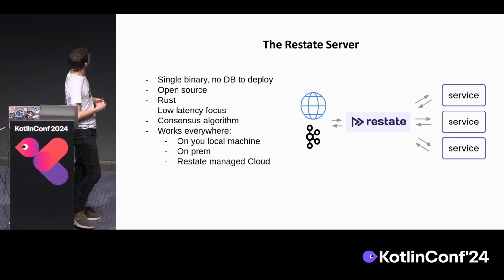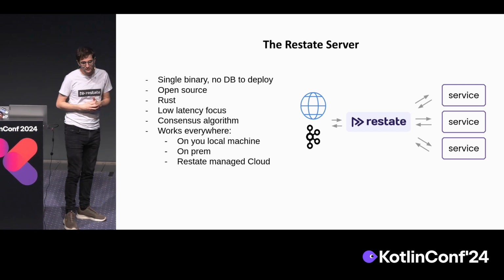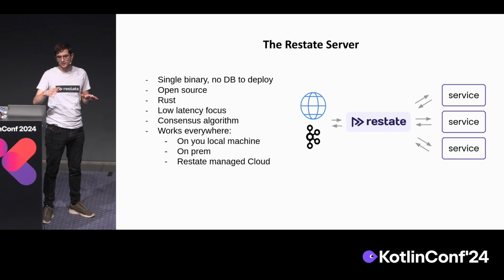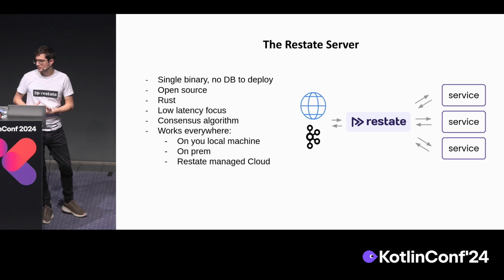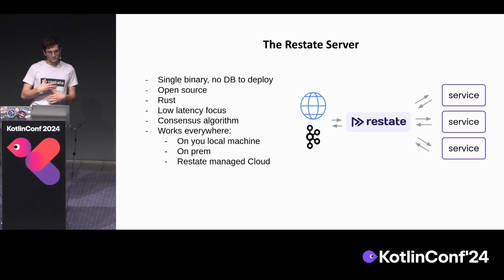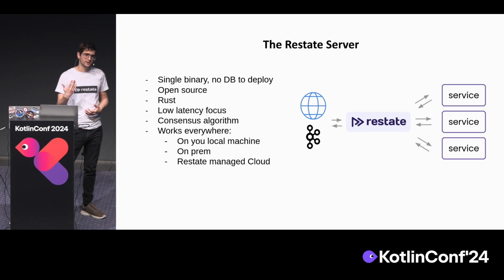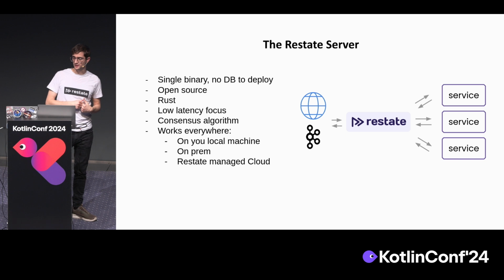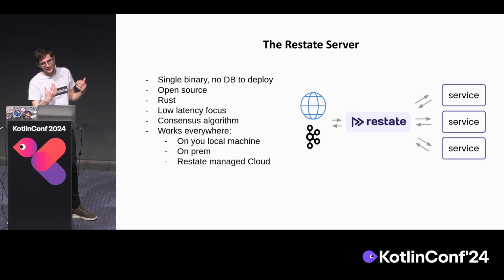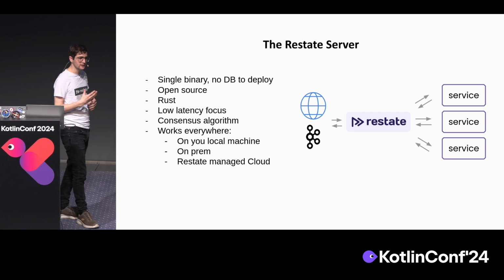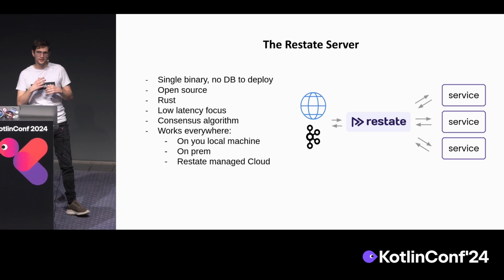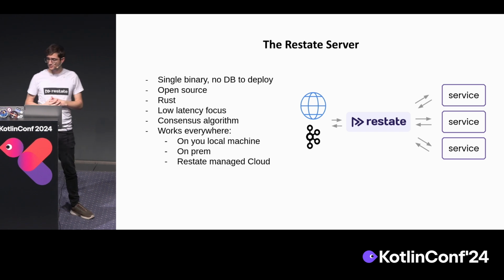Restate itself, the way it works is that it's just a single binary, because it has internally this persistence layer that is replicated using Raft consensus, and it's based on RocksDB. It means that it's essentially battery packed. You don't need any database to deploy, anything like this. It's open source. It's built using Rust, the runtime, but then the services, you can write them, of course, in Kotlin. It's built with this low latency focus in mind, so we try to meet those use cases that are more user interaction use cases.